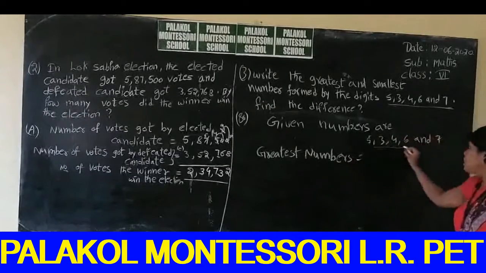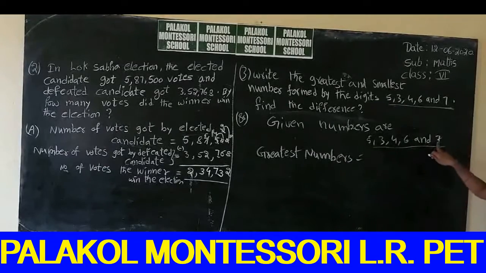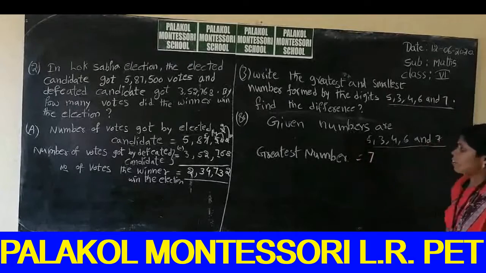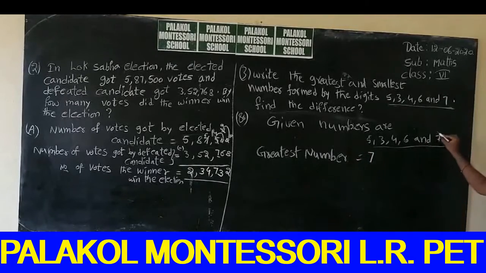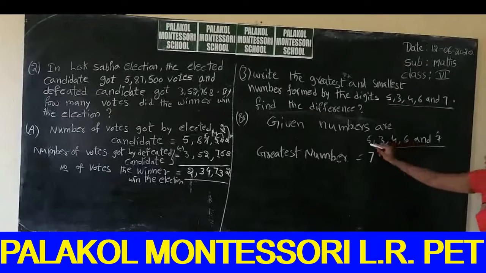So in these 5 digits, which one is the greatest number? Yes, 7 is the greatest number. So first we can write 7. Next, after 7 we can strike off. How many numbers are remaining? Remaining 4 numbers. In these 4 numbers, which one is the greatest number?